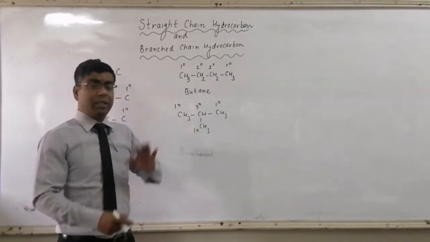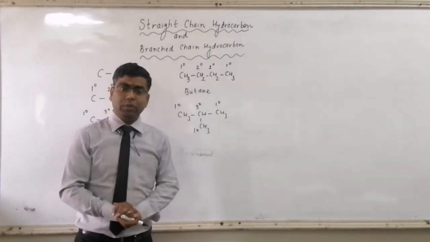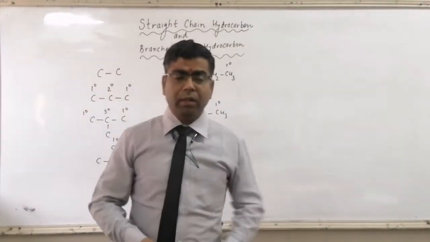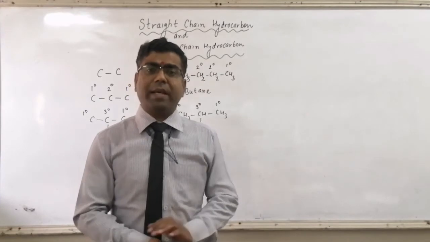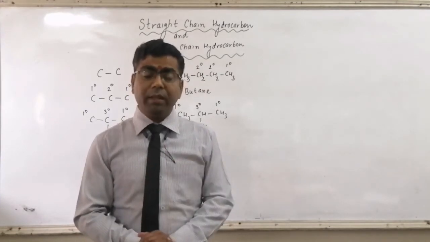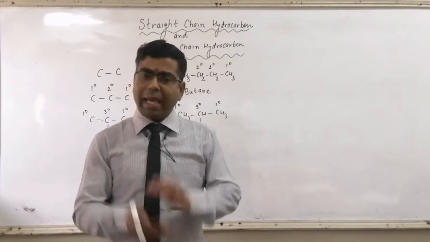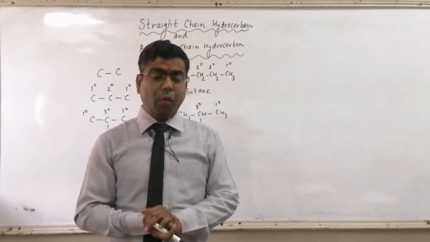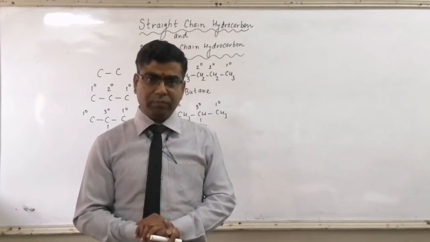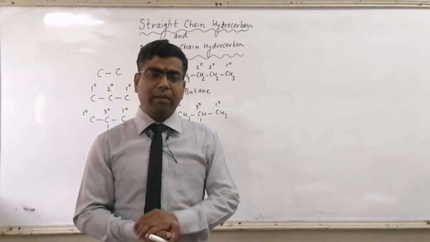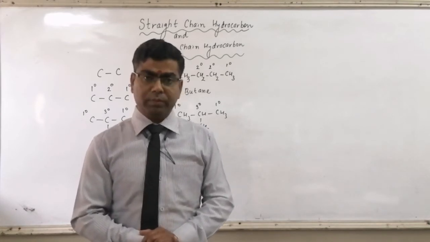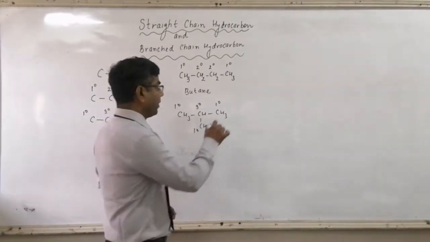Now, about their nomenclature, how to assign nomenclature. Before we move on to the nomenclature of branch chain hydrocarbon, let me tell you one more important thing here. When an alkane loses one hydrogen atom, it is converted to an alkyl group. Like